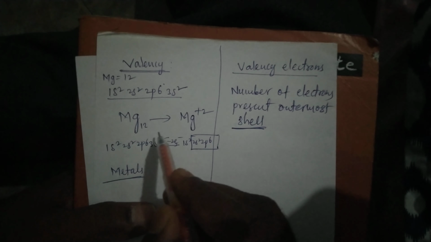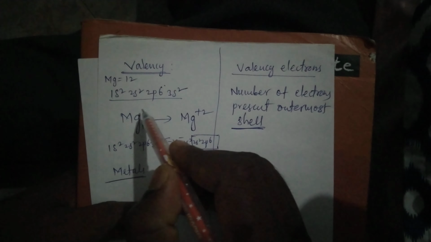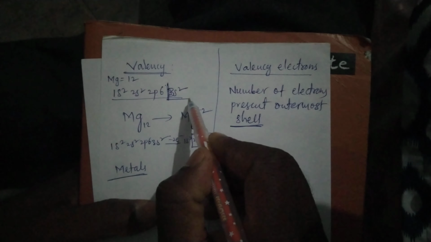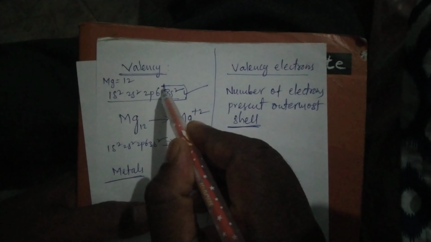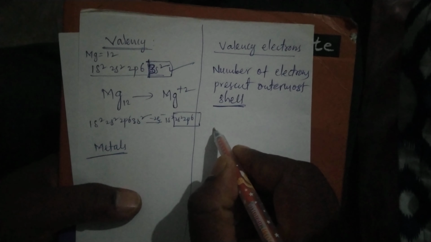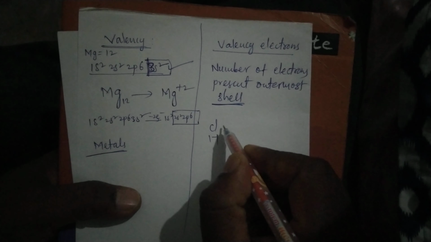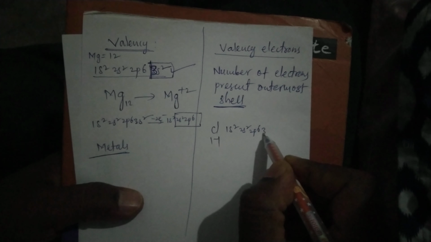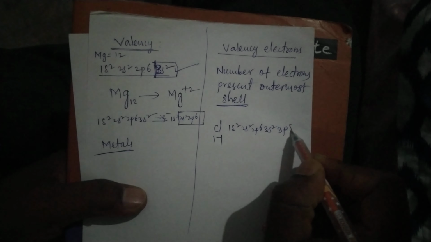Suppose, see here, the number of valency electrons present in magnesium is 2, because the last shell is the third shell. Suppose I am writing, see here, chlorine, atomic number 17: 1s2, 2s2, 2p6, 3s2, 3p5.